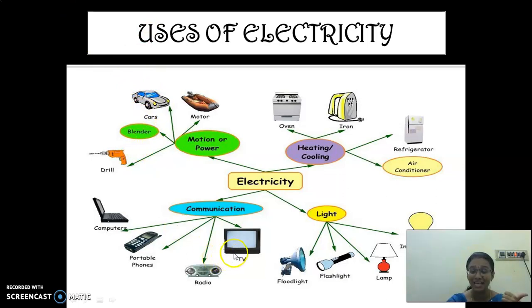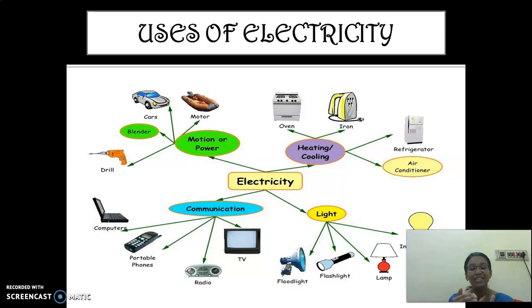Communication: TV, radio, computers, portable phones. And other things: light, flashlight, lamp, fan, refrigerator, oven, iron box. Everything is related to what? Electricity. If electricity is not there, we are not able to use all this.